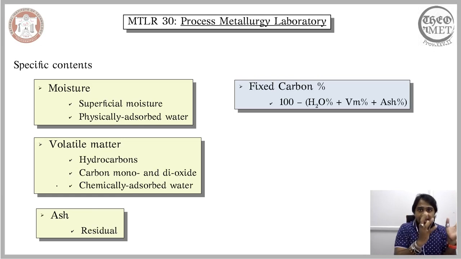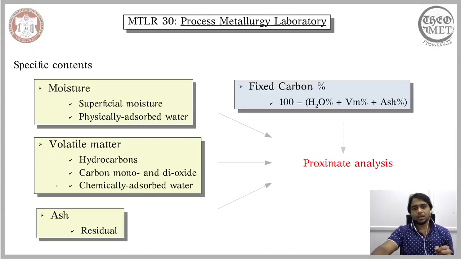And these are the contents that are universally present in all coal, and depending on the distribution of these contents in a given coal, we will be able to ascertain its grade. So is it a low grade or high grade? Based on these contents, we can ascertain it, and we can also know the value of the coal, and we can also distinguish one form of the coal from another technically. Now, this is where the proximate analysis comes into play.